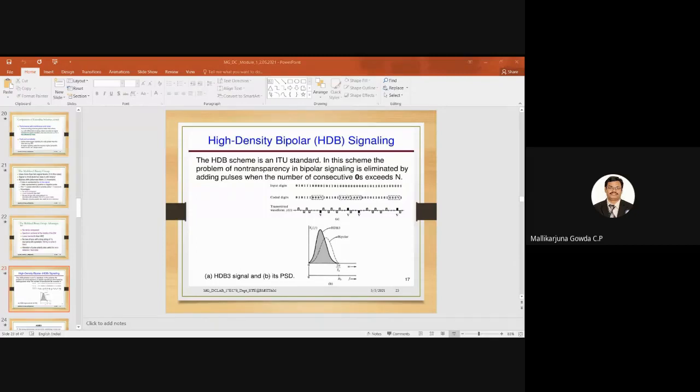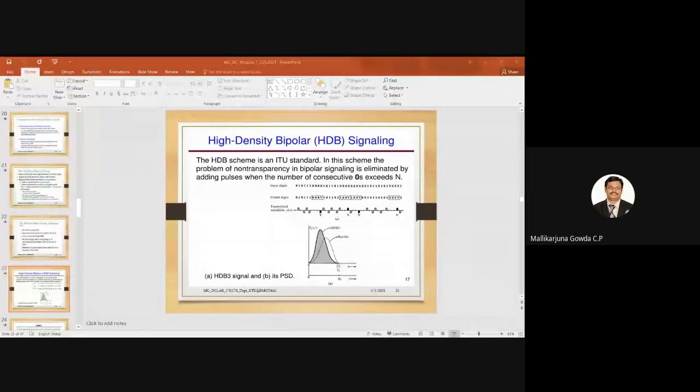The non-transparency is eliminated by adding pulses when the number of consecutive zeros exceeds a value of n. If n is usually 3, we call this HDB3, high density bipolar signaling 3.